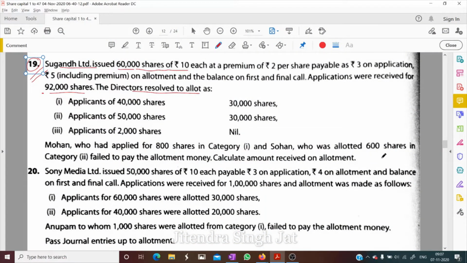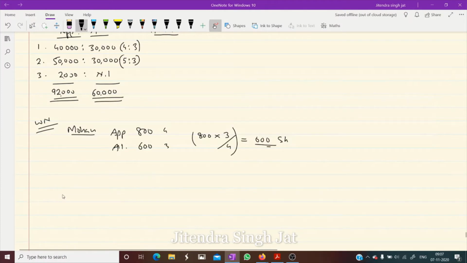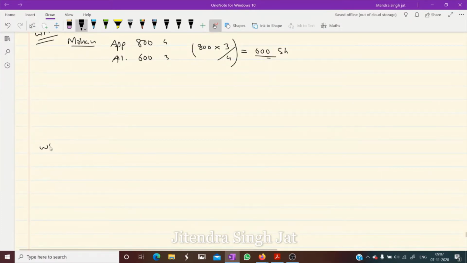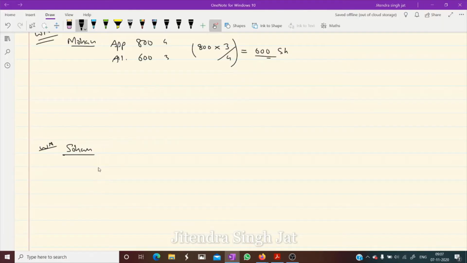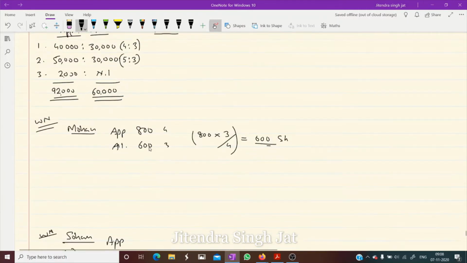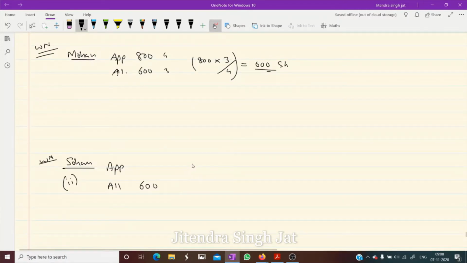And Sohan, who was allotted 600 shares. Let's come to Sohan also. Working note for Sohan. Sohan, who was allotted 600 shares in category 2. So applied is not given, allotted is given. 600 shares, and he belongs to category 2. Now we need to calculate applied. How many shares were applied for by Sohan? How do we calculate? Their ratio is 5 is to 3, isn't it? 5 is to 3 is the ratio.